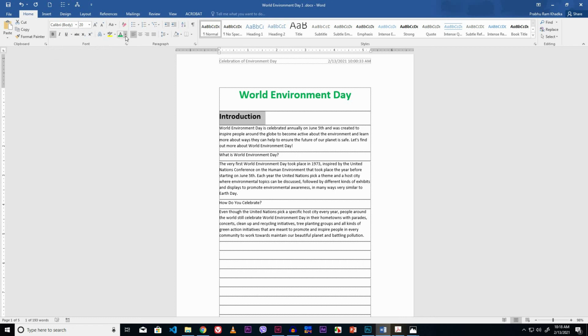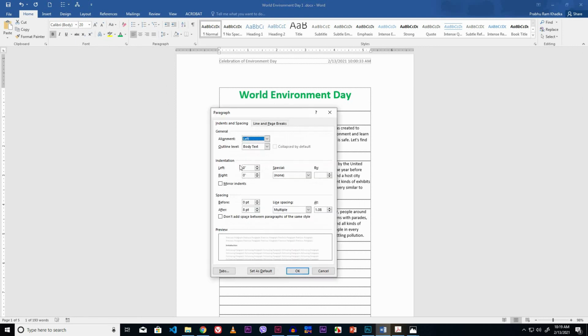Click the font color drop down button and select the green color. Now set the paragraph spacing and line spacing. Right mouse click. Click the paragraph option. I set 12 point after the paragraph. I set single line spacing.